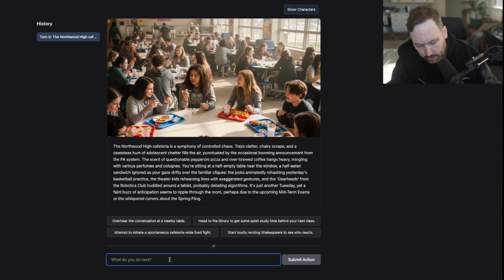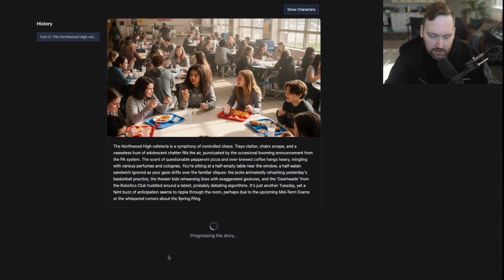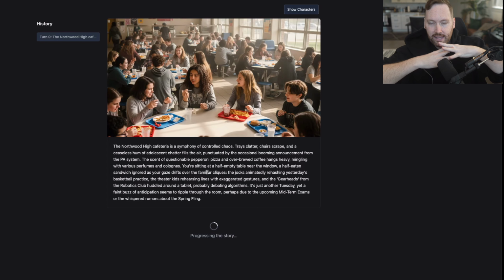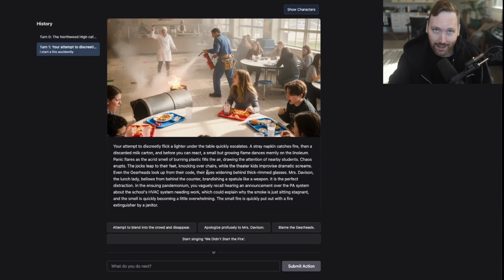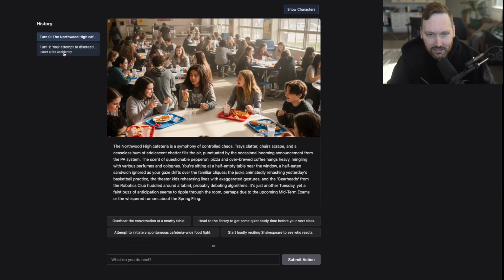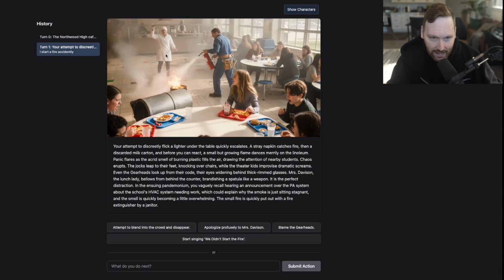So I could be like, I start a fire accidentally, and then it will progress the story, and all this text and what happens, of course, is generated by an LLM. So the LLM and the image model combine to let me do whatever I want and show me what happens. So here's the fire. You can see if you go between them, there's the same girl, and now she still seems kind of happy, which is questionable. This lunch lady, not happy.